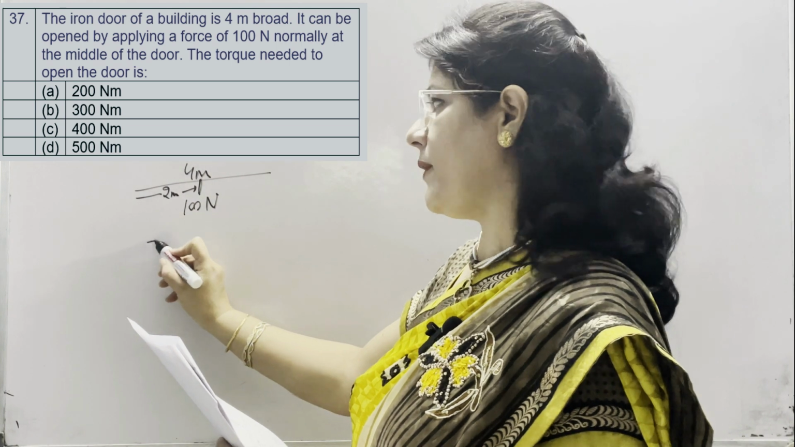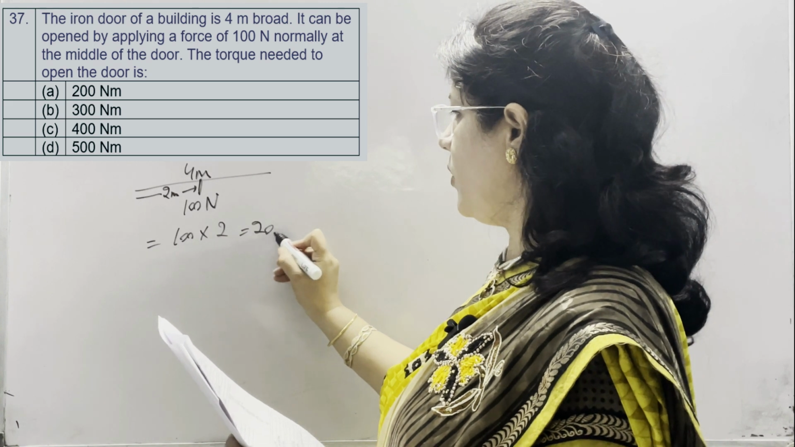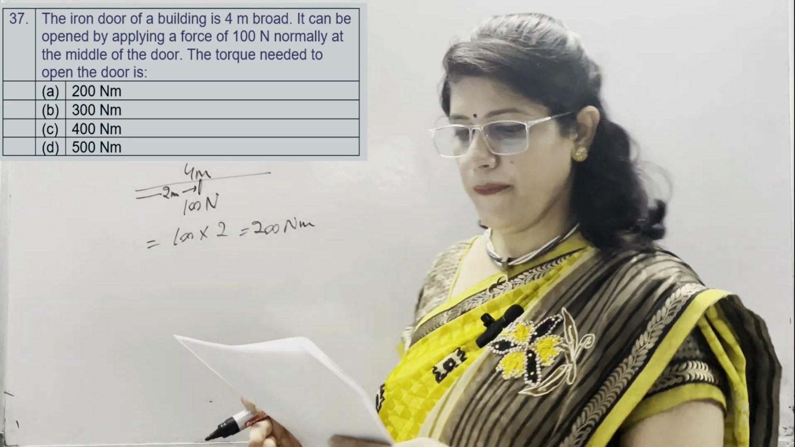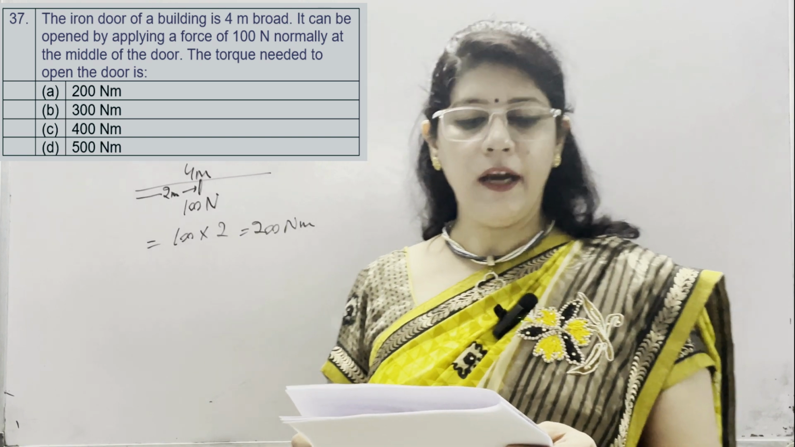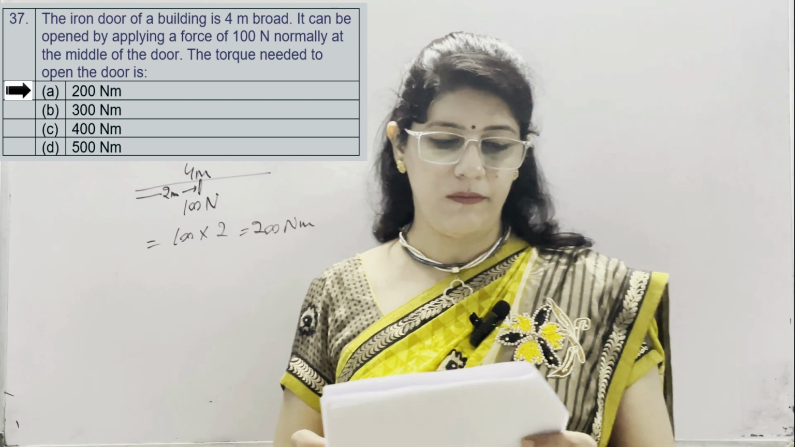So torque is equal to F into D. F is 100 and distance is 2. It means 200 Newton meter. This is option number A, 200 Newton meter, which is correct. B is 300, C is 400 and D is 500 Newton meter.